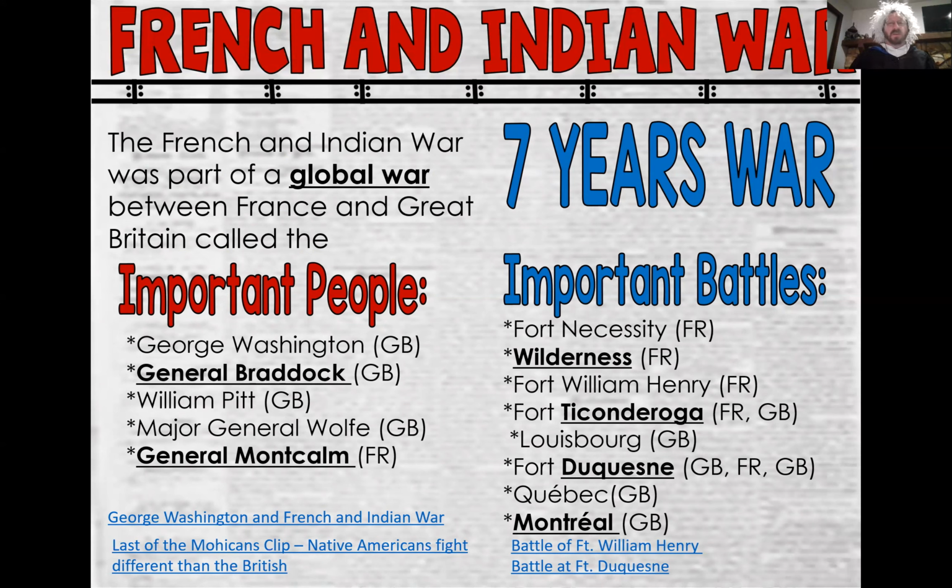So again, the French and Indian War was a part of the Seven Years' War, which, as some historians will tell you, was the first world war. Probably pretty accurate. It involved such people as George Washington, General Braddock, General Montcalm, places like Ticonderoga and Montreal and Wilderness, some of which you'll hear about again when you learn about the American Revolution.